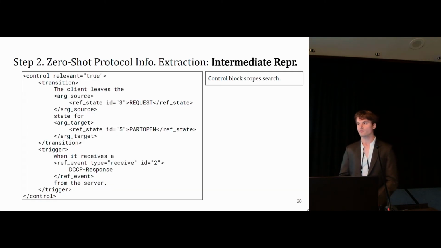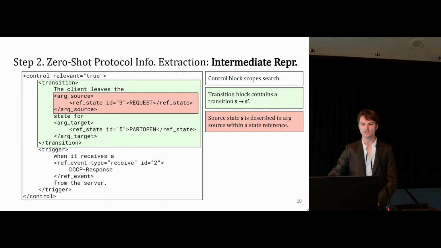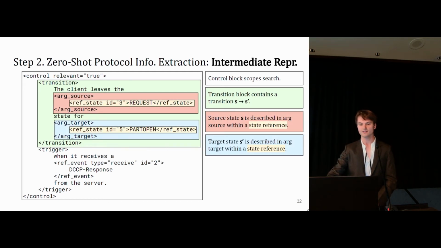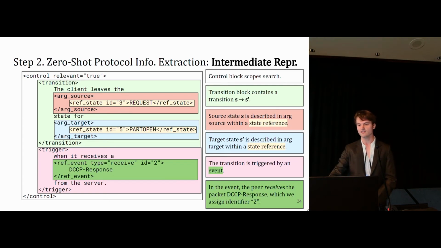So here's that quote from before, but now structured according to our XML. On the outermost layer, we have a control block, which is going to scope our search. It says essentially all the important logic for this thing you're trying to extract is within this chunk of text. Second, we have a transition block, which contains the source state, where the transition begins, and the target state, where the transition goes to. Third, we have the event, which triggers the transition, which in this case is the receipt of the message with identifier 2, meaning when we had the def state for it, its ID was 2.